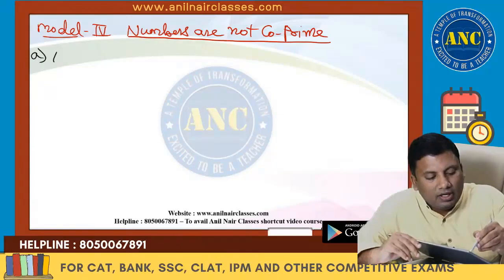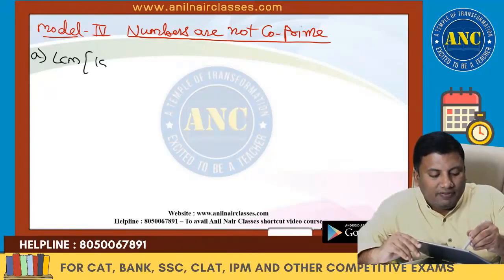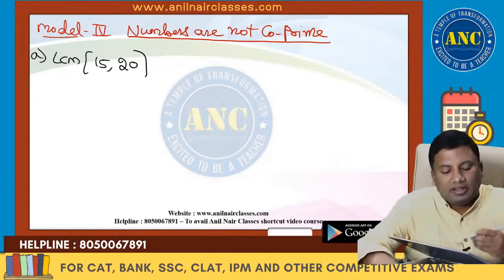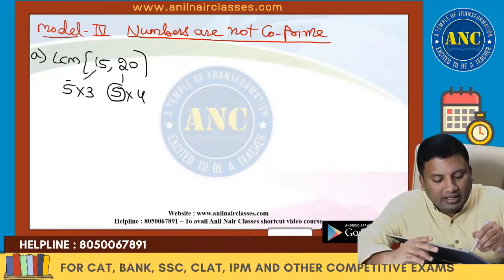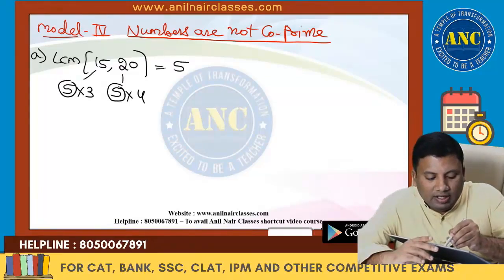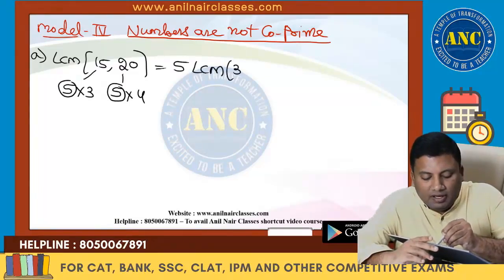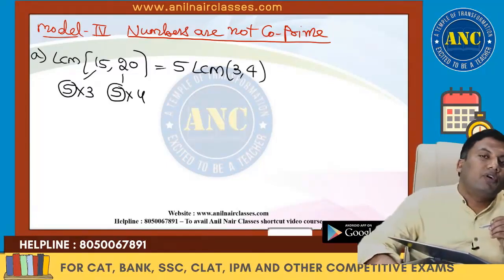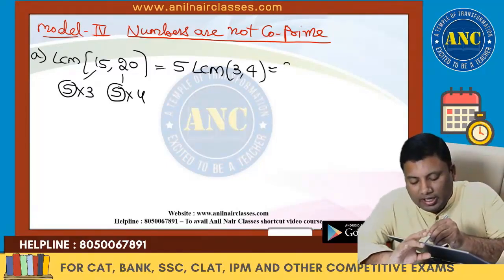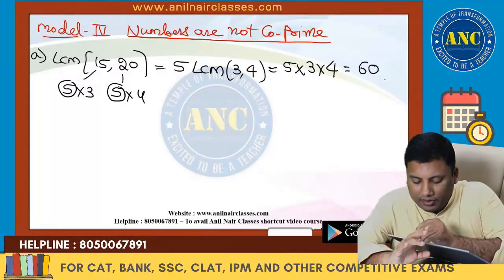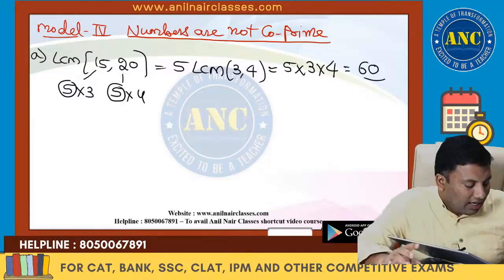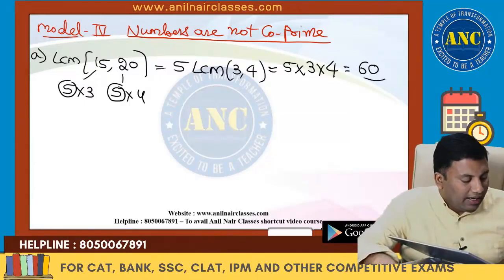For example, LCM of 15 comma 20. 15 and 20 have a factor common, that is 5. So these are nothing but 5 into 3 and 5 into 4. Take the factor common out. These are nothing but 5 of LCM of 3 comma 4. 3 and 4 are consecutive numbers. For consecutive numbers, LCM is always the product. Answer is 60. I hope the idea is clear.